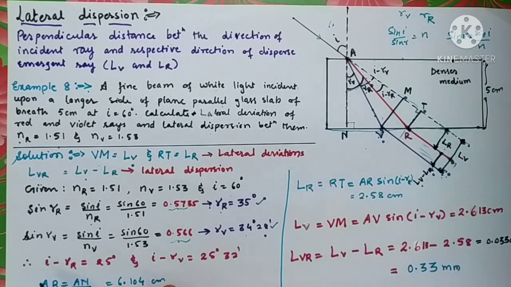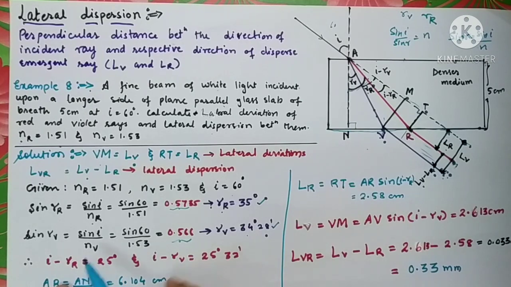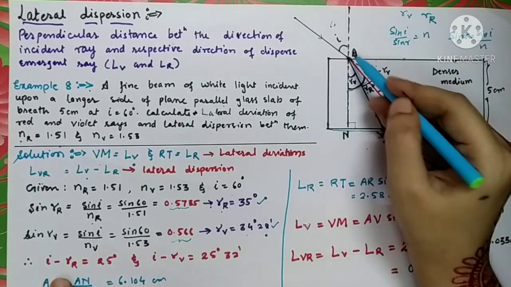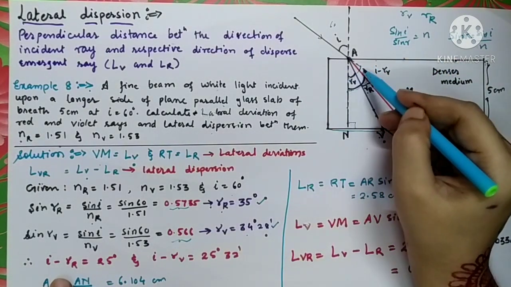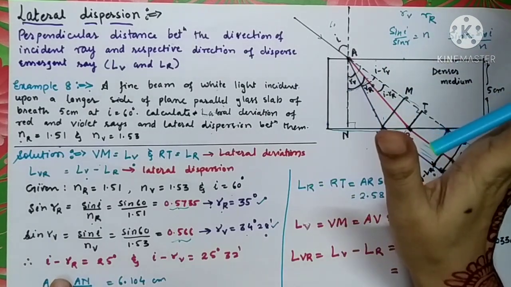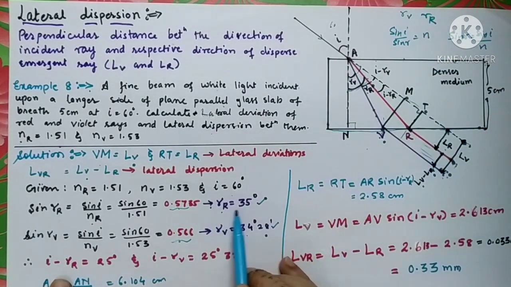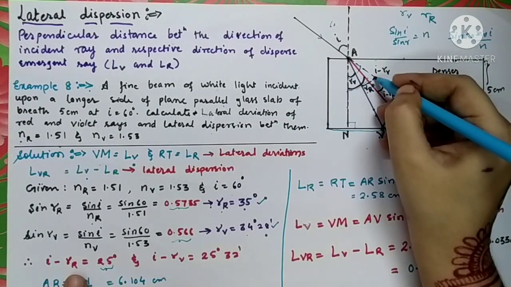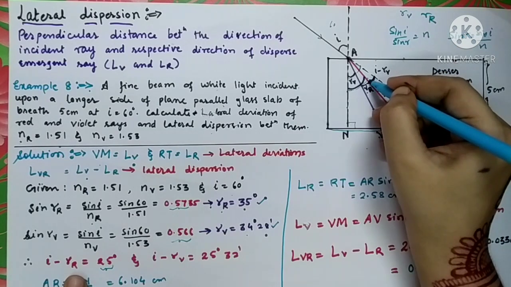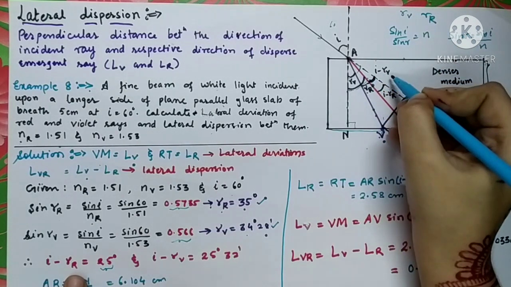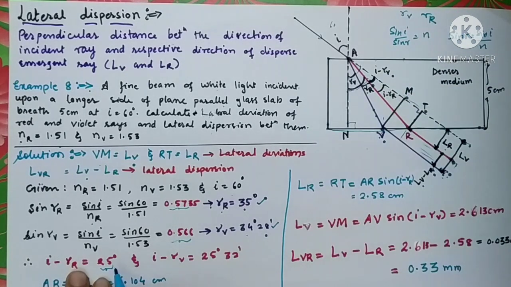So it is nothing but I minus RR. I minus RR is going to give the angle of deviation. This total angle is equal to the angle of incidence, 60 degree. But the red color is at 35 degree. By how much angle has the red color been deviated? Deviation is 25 degree. So this angle of deviation for red color is I minus RR, and it comes out to be equal to 25 degree.